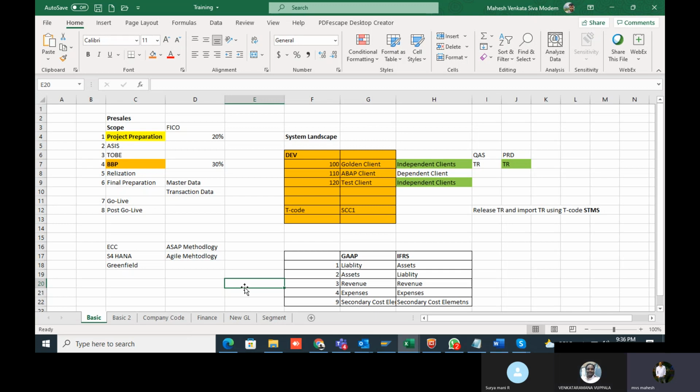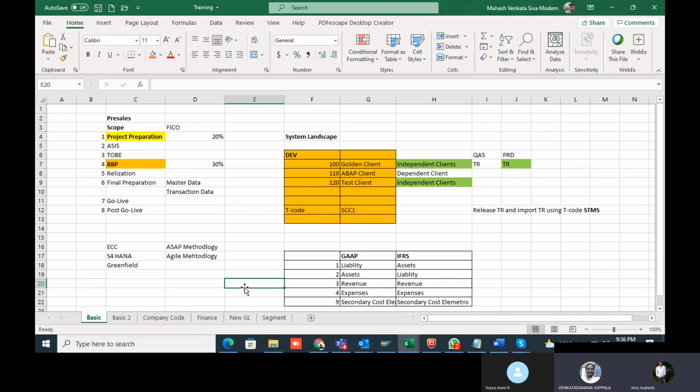And what are the prerequisites to production? For example, if the production system is ready, then immediately the function consultant has to check whether the complete configuration has moved to production or not. They have to check and finalize. And they have to maintain the number ranges. What are number ranges? I will explain in a later session, but just giving that example.